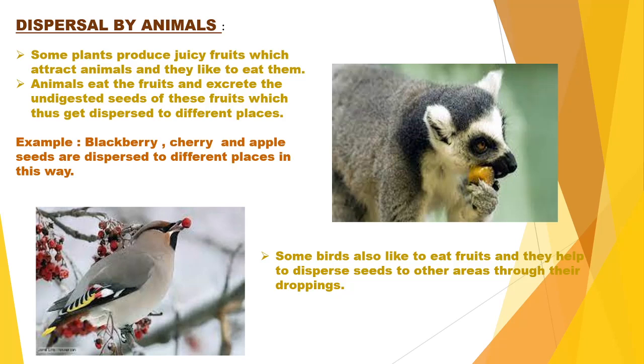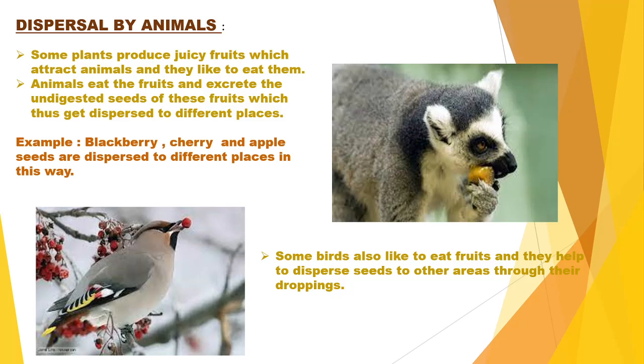A very good diagram you had seen here: a jackal, or an animal, eating a fruit. That means the animals eat the fruit and excrete the undigested seeds of the fruits, which thus get dispersed to different places. Seeds are the undigested part.